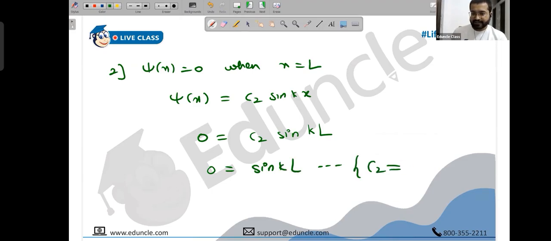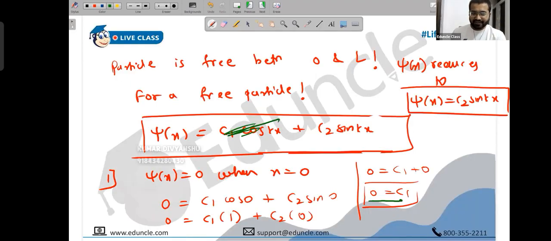Obviously, C2 cannot be 0. Sir, please repeat, why can C2 not be 0? You see, C1 is already 0 now. If C2 also becomes 0, then the wave function will become 0. The particle doesn't exist in the in-between region either, but it exists. So C2 cannot be 0 now.